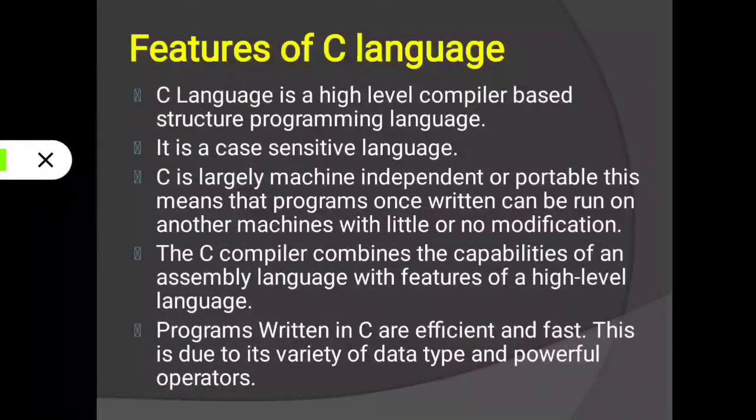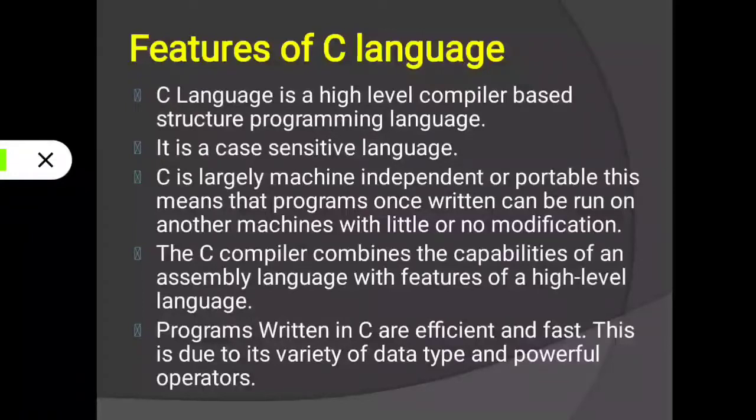It will not depend on any software. Then the C compiler combines the capability of assembly language with features of a high level language. C is a high level language, yes or no? High level language means it will be written using the English alphabet. Then it needs to be converted to low level form, and that C compiler will convert that code to machine level language or assembly level language.